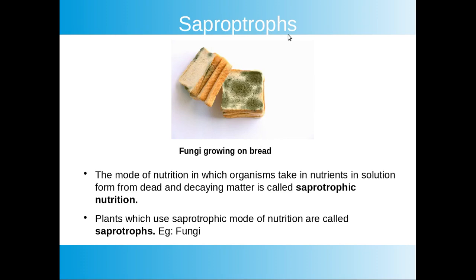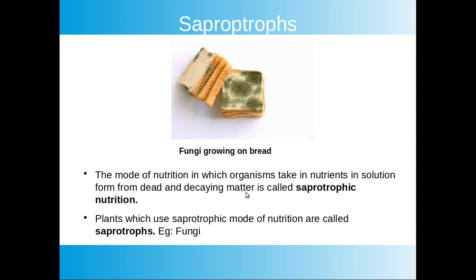Try one activity. Take a piece of bread, moisten it with water, then place it in a dark place for 2-3 days. Then you can see such green or black patches on the bread. These patches are fungi. Fungi exhibit a different mode of nutrition. They secrete digestive juices on the dead and decaying matter and convert it into a solution. Then they absorb the nutrients from it.